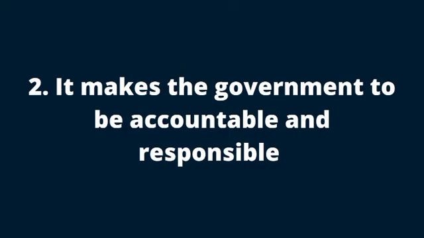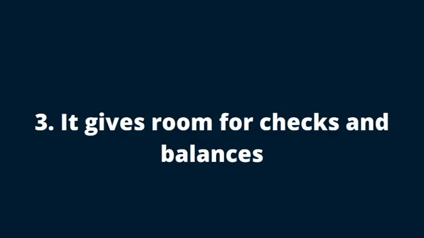Number 2, it makes the government to be accountable and responsible. The people are the ones who have put the government in the place of power, and they have that right to say, no, you're not doing what we want you to do. Come down from the position of authority that we have put you in. So because the government has to be accountable and responsible, he will not want that to happen. So he's going to try his best to be accountable and responsible in the society.